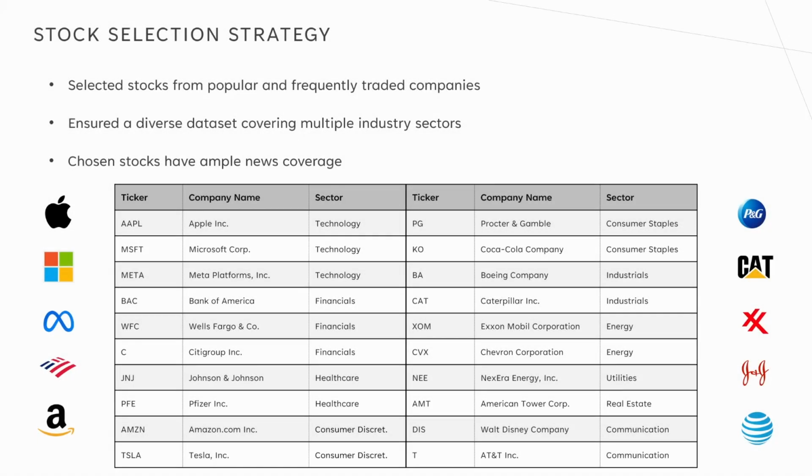The stocks selected for the model training were carefully chosen from popular and frequently traded stocks, including those in the S&P 500 index. This decision was made to ensure a diverse and well-represented dataset across multiple industry sectors. The chosen stocks not only have ample news coverage, but they also have higher volatility, which is beneficial for model training.